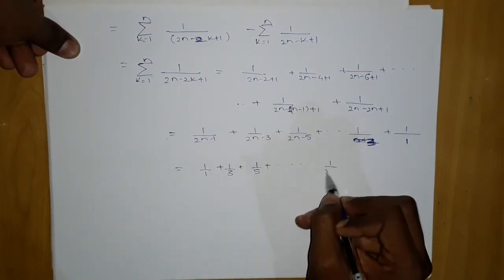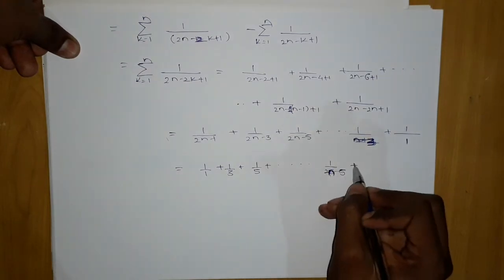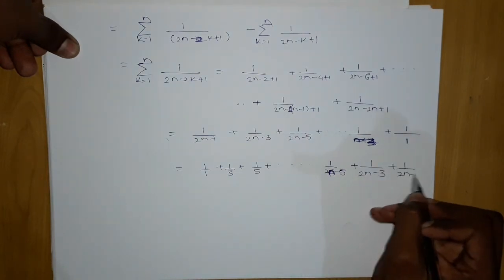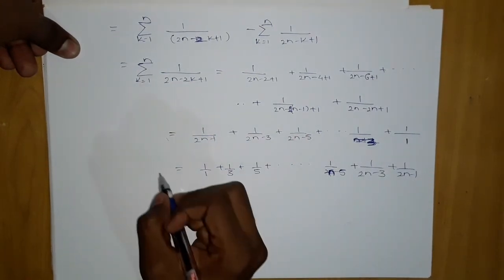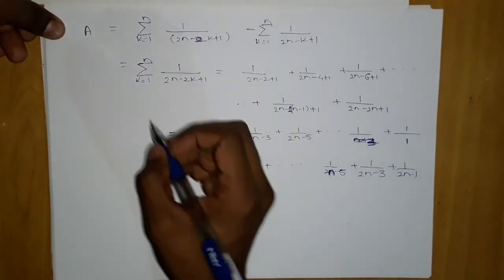What will be the last term? 1 upon 2n minus 5, plus 1 upon 2n minus 3, and plus 1 upon 2n minus 1. So this is our sum, and we will consider it as a. So we got one thing, which is this one.